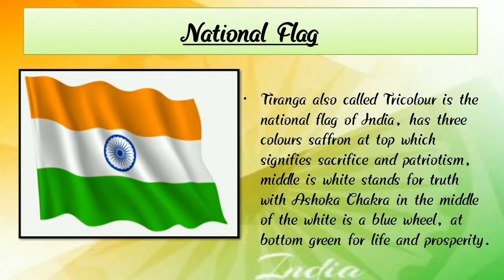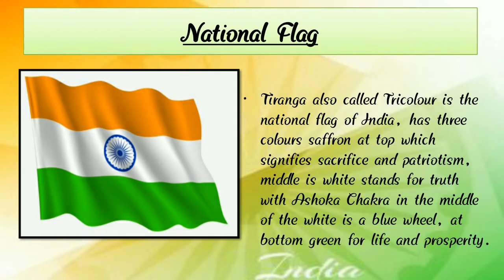The Tiranga, also called the tricolor, is the national flag of India and has three colors: saffron at the top, which signifies sacrifice and patriotism, white in the middle, which stands for truth, with the blue Ashoka Chakra at its center, and green at the bottom for life and prosperity.